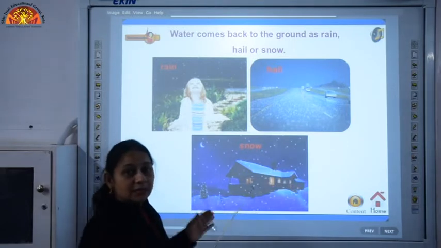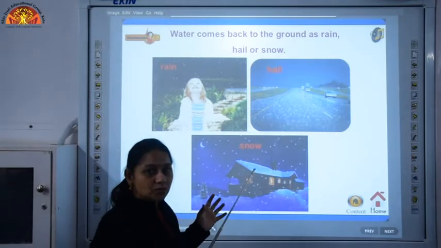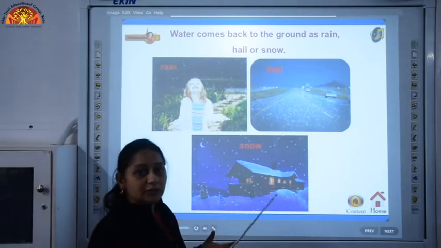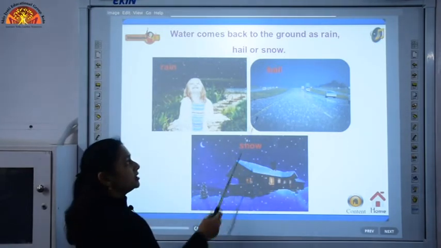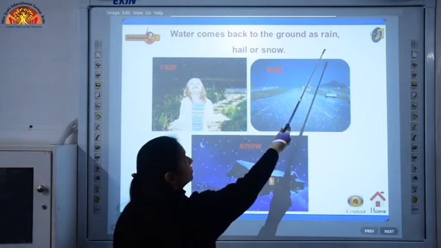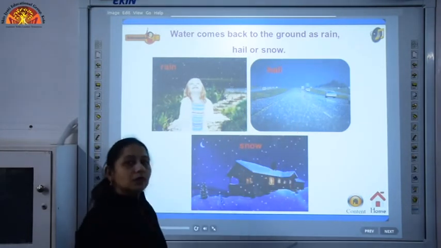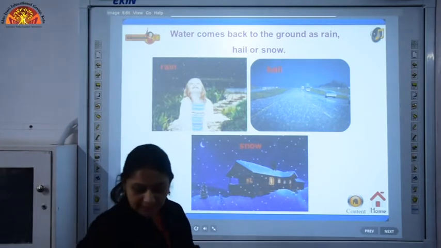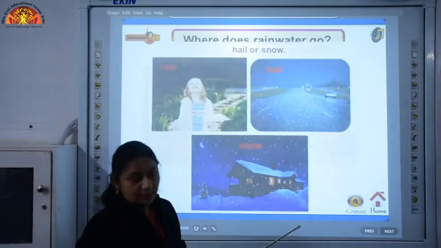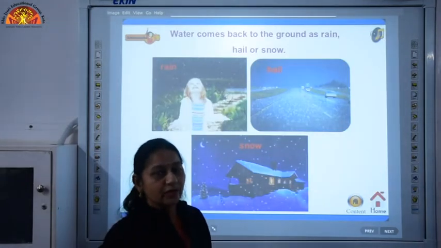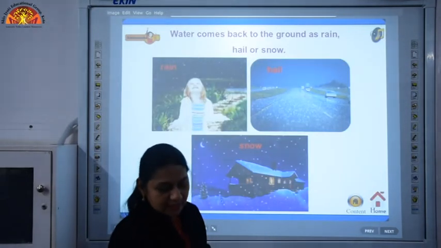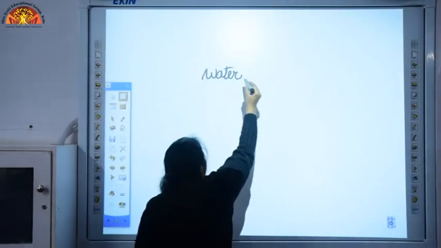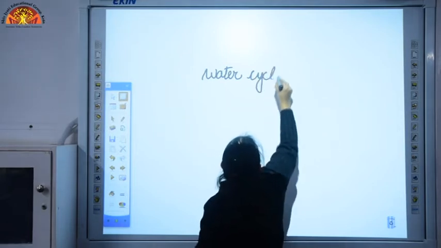What are these clouds? These clouds are a combination of water droplets which are formed by the process of condensation. When these water droplets in the form of clouds become too heavy to be carried, they fall to the ground in the form of precipitation, or we can say they come back to the ground as rain, hail or snow. So, in this way we have completed the water cycle. Let us discuss what the processes are and how they take place in nature.